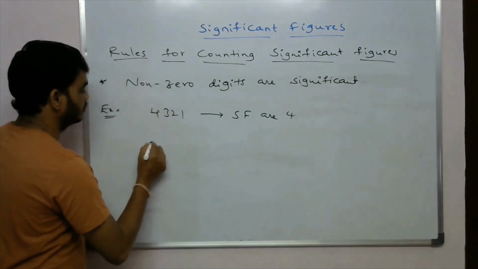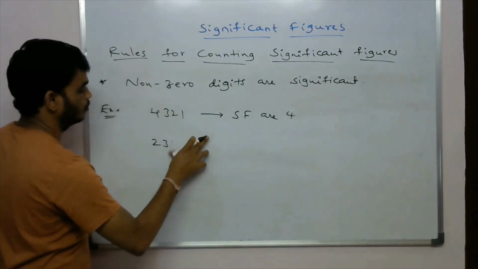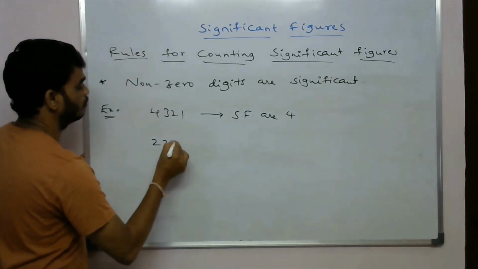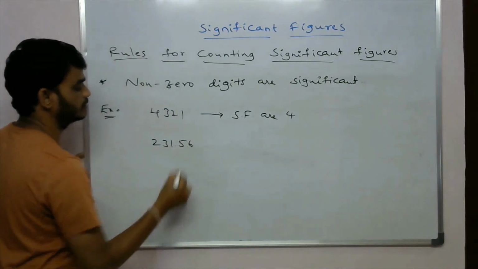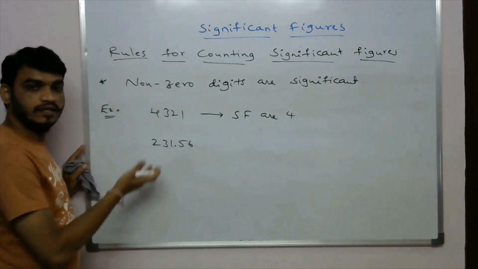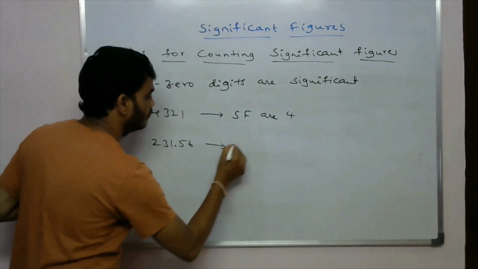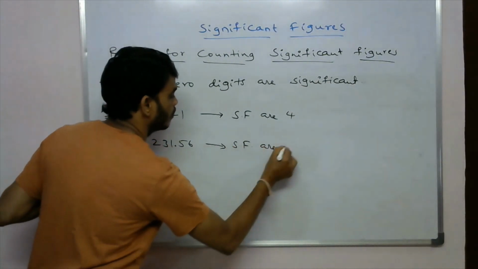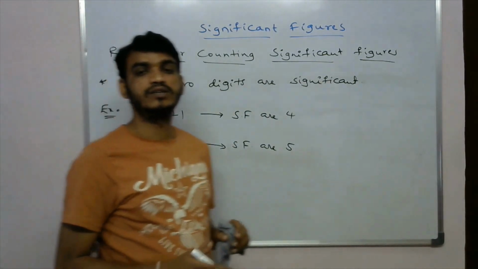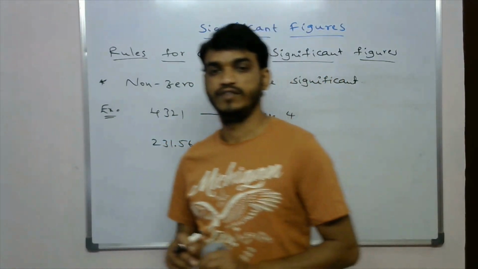Suppose the next one is 231.56. Okay, so here also we have non-zero digits, so the significant figures are 5. Okay, so all non-zero digits are significant. This is the fourth rule.